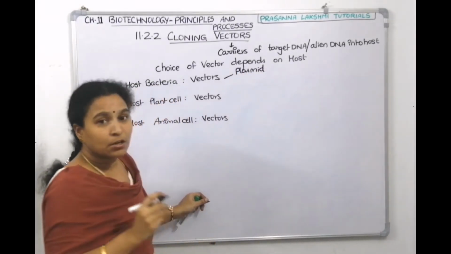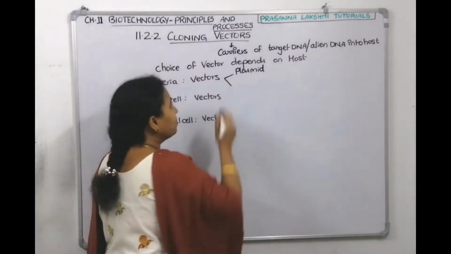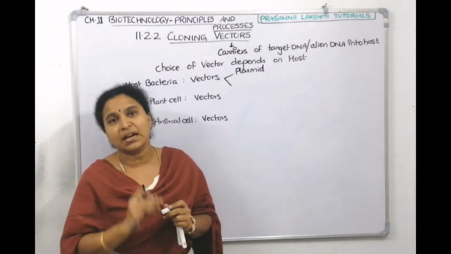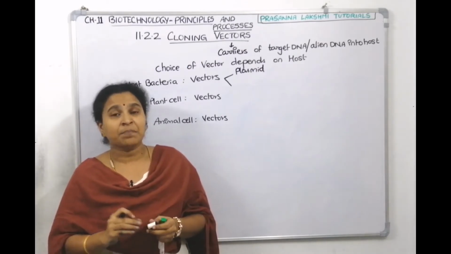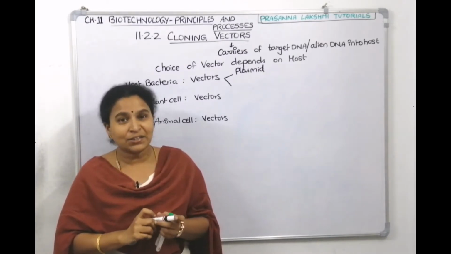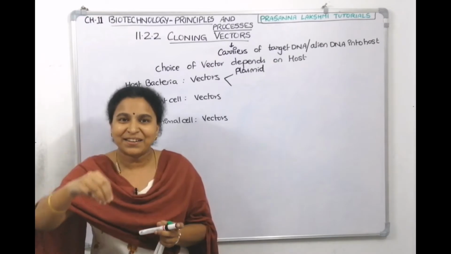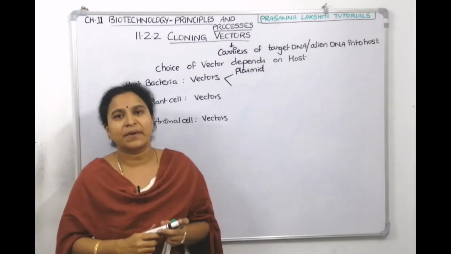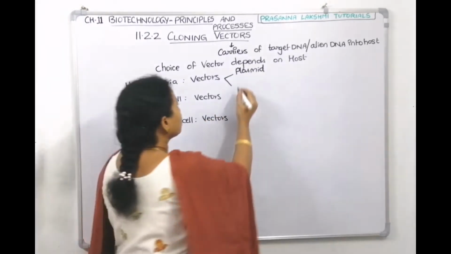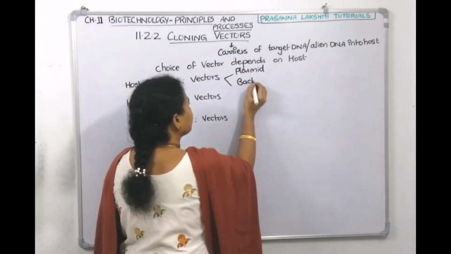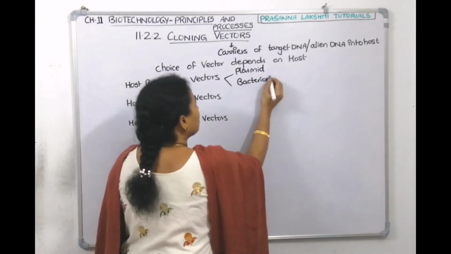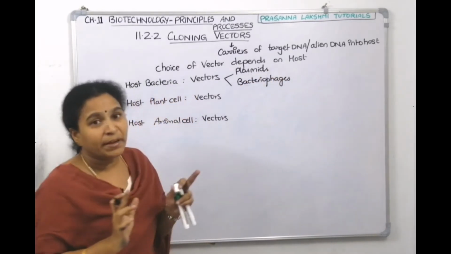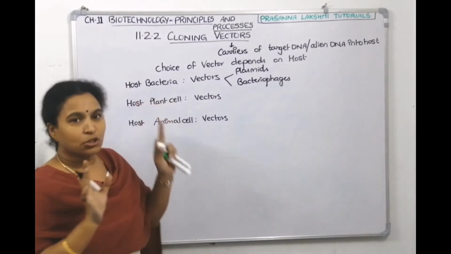Or we know that bacteria are infected by viruses, and the viruses which infect bacteria are called bacteriophages. The viral genome can also deliver the DNA into the bacterial cell. So virus also acts as a vector. So bacteriophages and plasmids are the vectors if bacteria is the host.